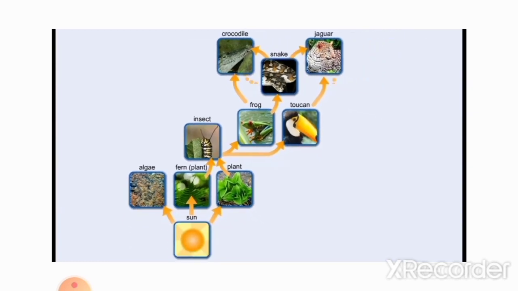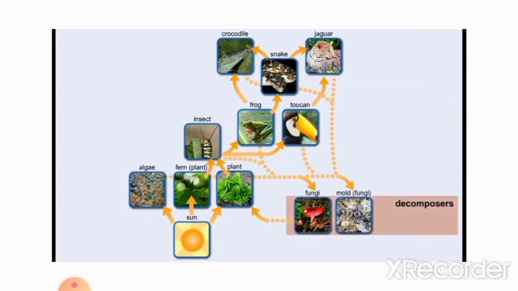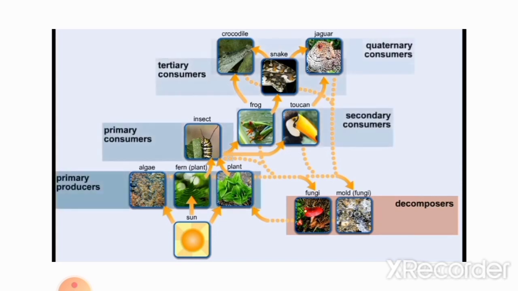Decomposers carry a special spot in the food chain. Because they obtain their nutrients by breaking down dead plant and animal matter, all other trophic levels in the food chain go to the decomposers. Combining all of the food chains within a community, including producers, consumers, and decomposers, gives us a food web.